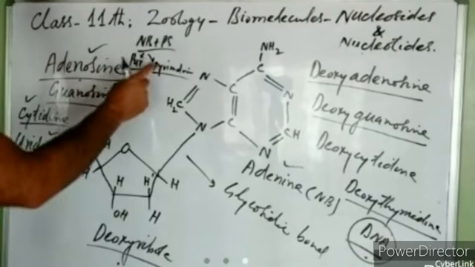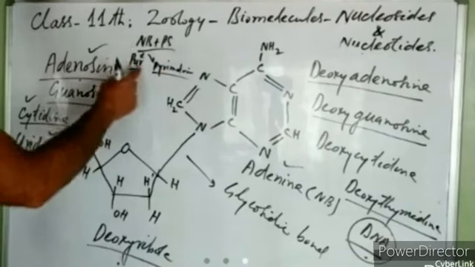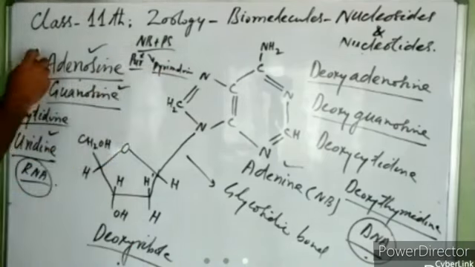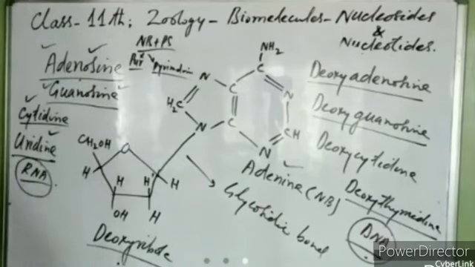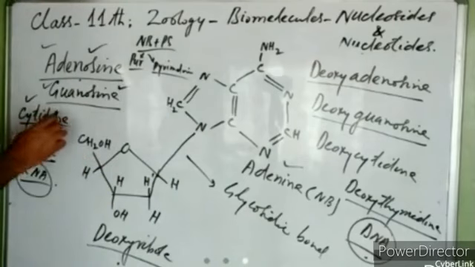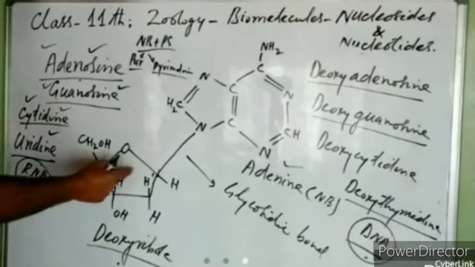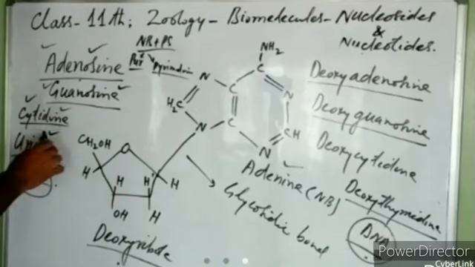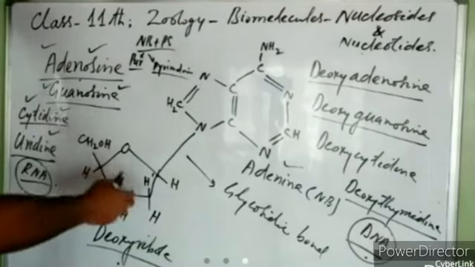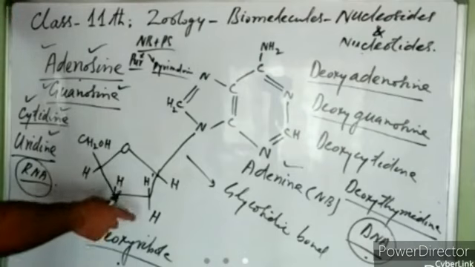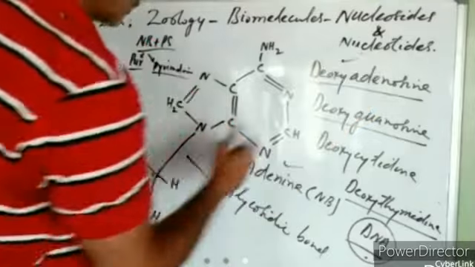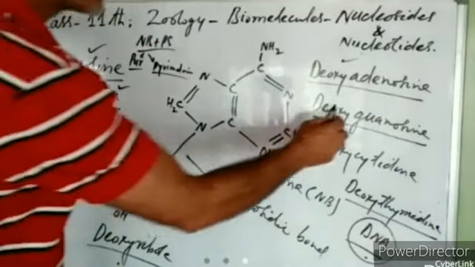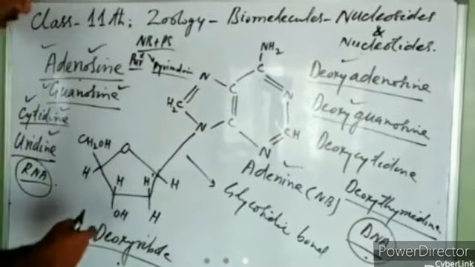If we take ribose first and combine it with adenine, it will form adenosine. If ribose joins with guanine, it forms the nucleoside guanosine. If ribose joins with cytosine, it forms cytidine. If ribose joins with uracil, it forms uridine, right? Now, if we replace ribose with deoxyribose, and deoxyribose joins with adenine, it forms deoxyadenosine. If deoxyribose joins with guanine, it forms deoxyguanosine.